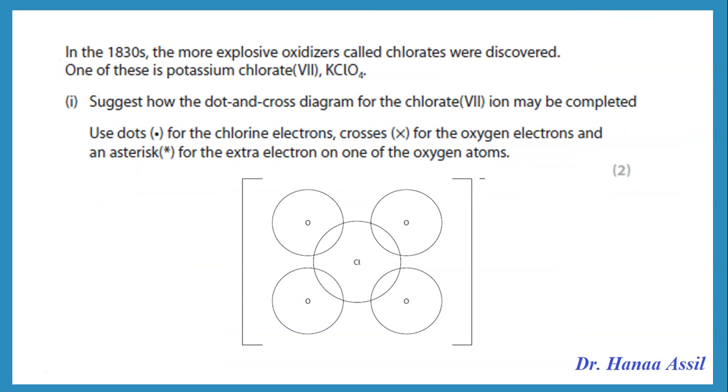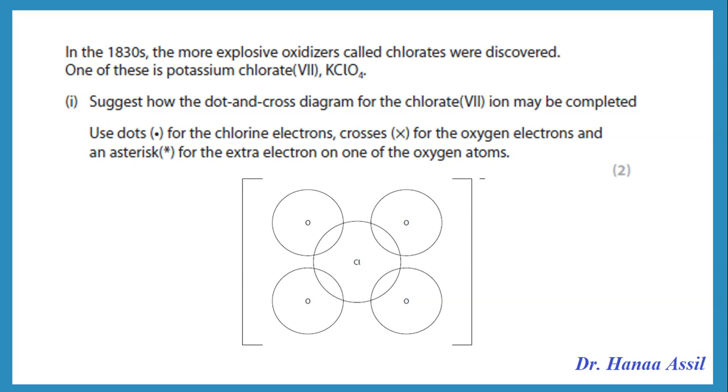In the 1830s, the most explosive oxidizers called chlorates were discovered. One of these is potassium chlorate. So we're drawing a dot and cross diagram for the chlorate ion, and use dots for chlorine, X's or crosses for the oxygen electrons, and an asterisk for the extra electron, because this is an ion with an extra negative charge.